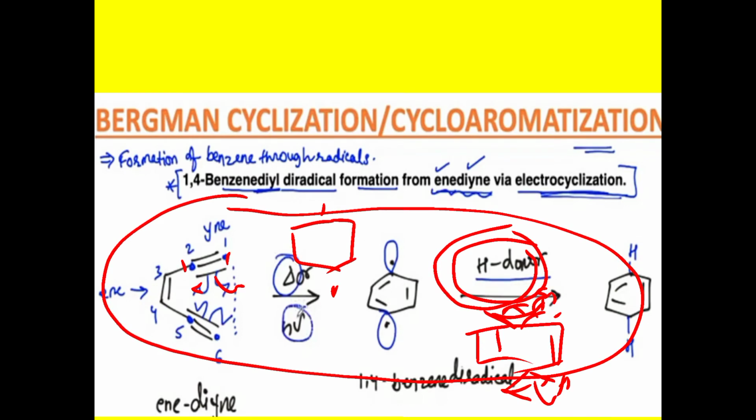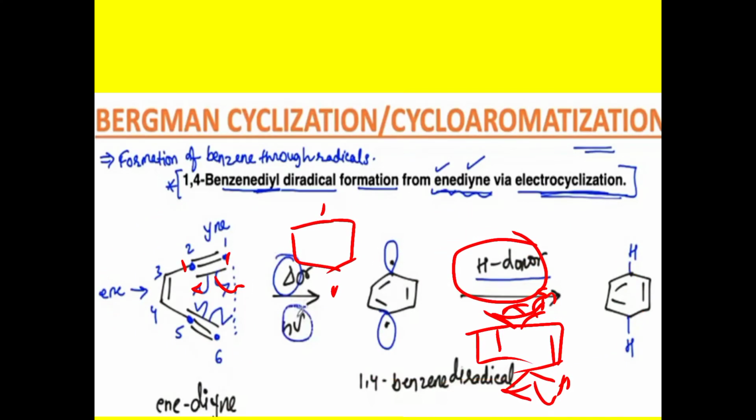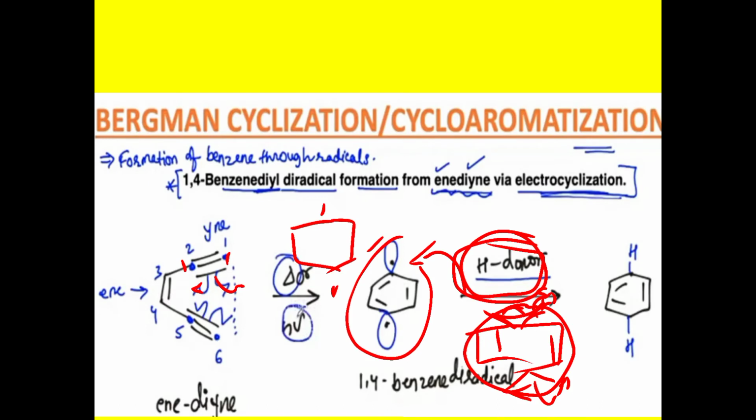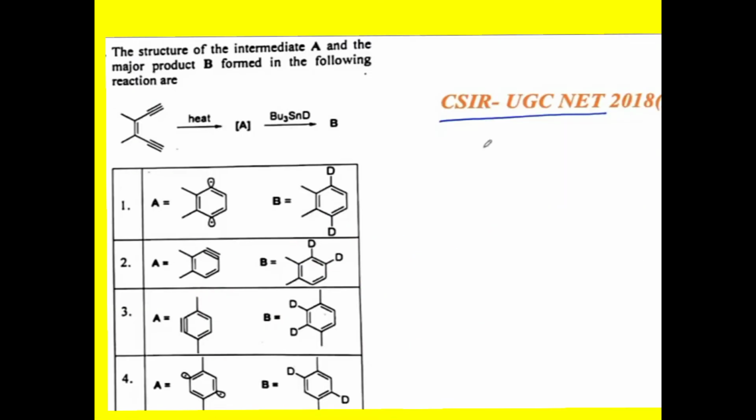Very simple, by using the enediyne. By photochemical or thermal decomposition, radical formation occurs, again with formation of the six-membered ring. This radical can be stabilized by using 1,4-cyclohexadiene. This is the hydrogen donor. By using the simple radical, this radical can be used here for stabilization and formation of the benzene ring, that is a cyclization reaction, okay. Next, an example about the cyclization reaction.